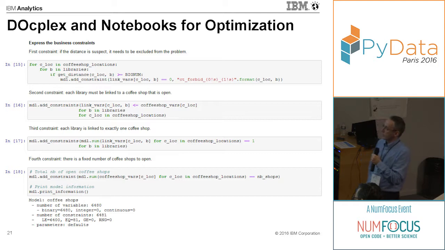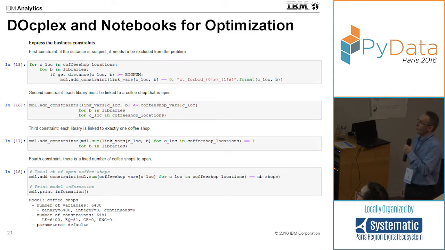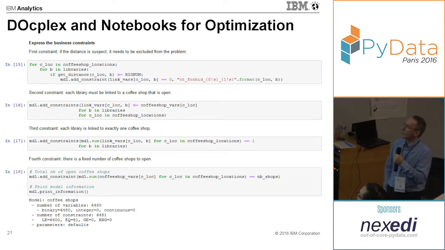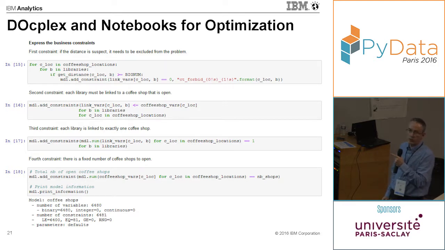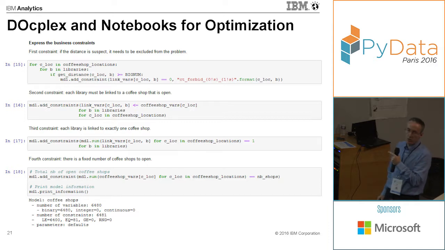Then that's the list of constraints to model this problem. Again, notebooks are very nice because you can have sections, and in each section you can document what the constraint is actually doing. Here the purpose of the first constraint is just to exclude suspicious data. We iterate through all the possible combinations of library and coffee shops, and if the distance is too large, then we consider it suspicious. We create a constraint that says this library cannot be linked or connected to this coffee shop, so we force this decision variable to be 0.